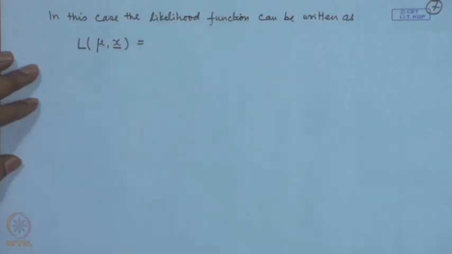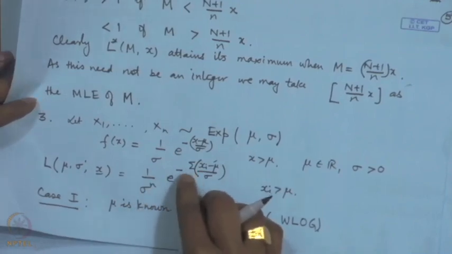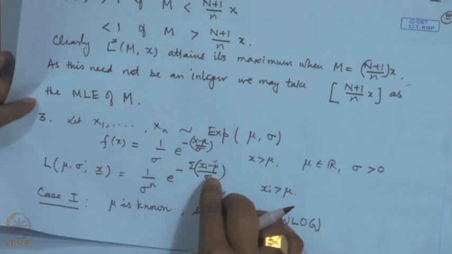So, if you look at the form that I discussed here, 1 by sigma to the power n, e to the power minus sum x_i minus mu by sigma.